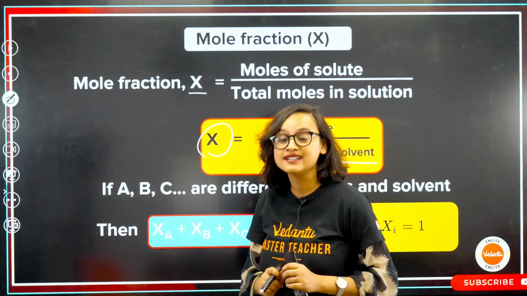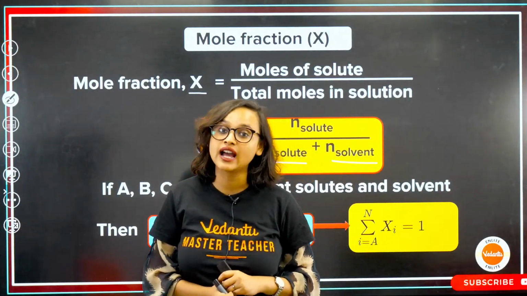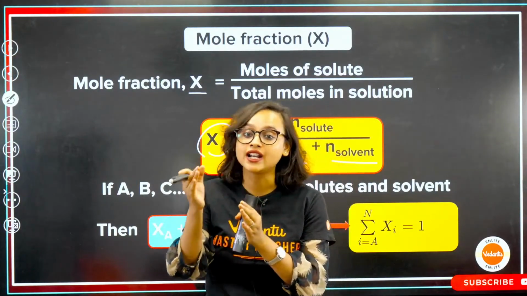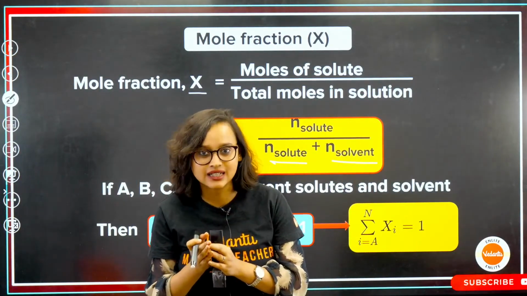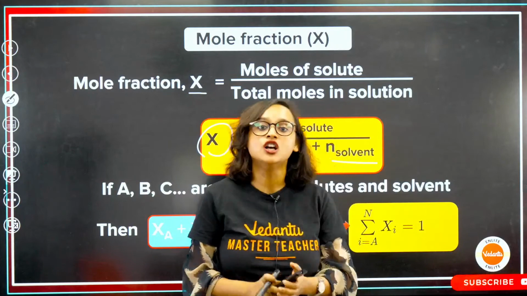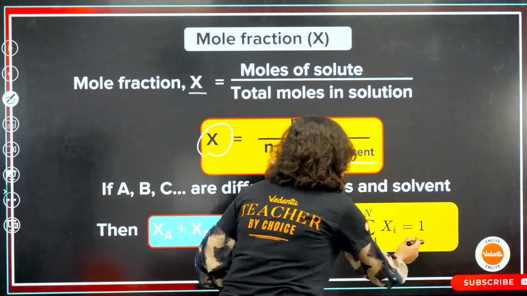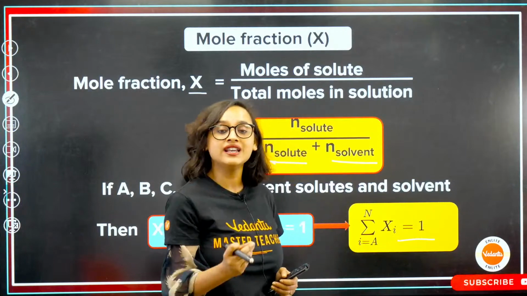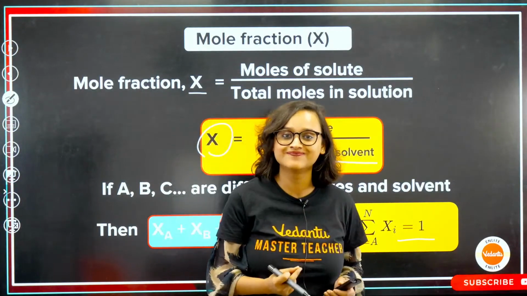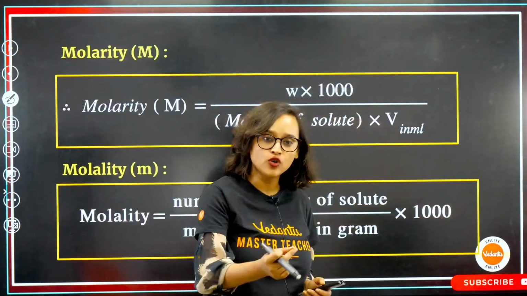Now remember guys, in mathematics, we have learnt that the fractions must add up to 1. The fractions have to add up to 1. So summation of all the chi will have to give you 1. It always has to give you 1. Moving on from here.